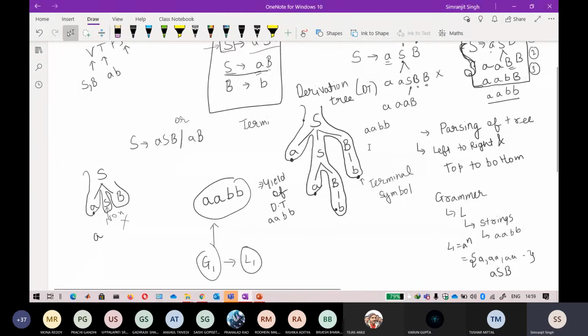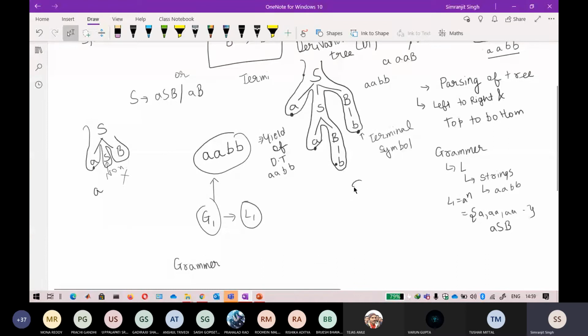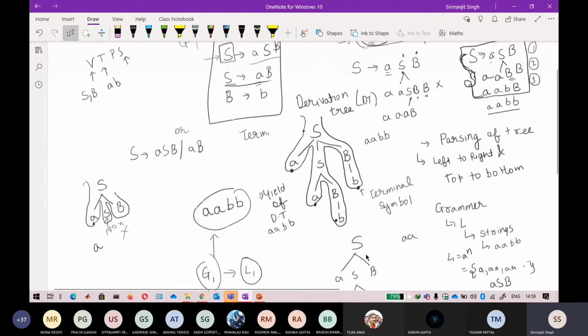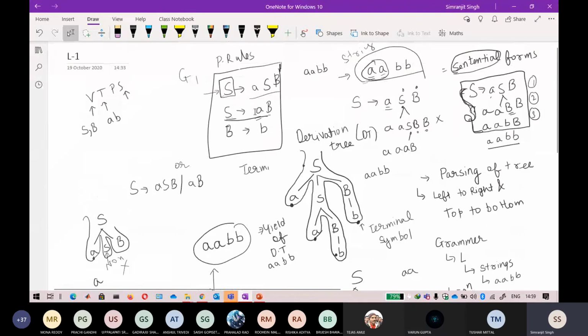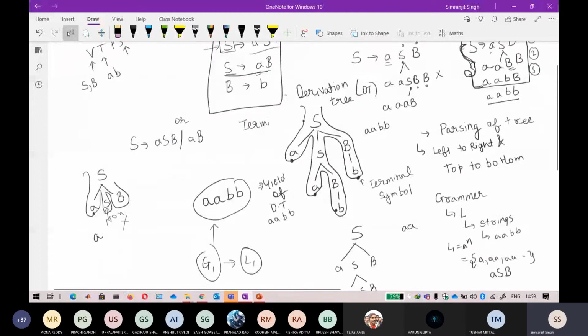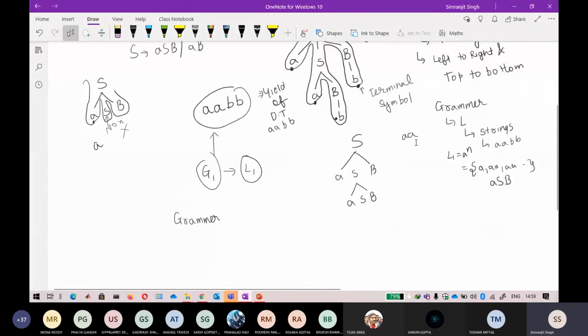Okay, so if again I take this derivation tree, if I write aSb, you can write aSb, there is no worry about that. But now if I do this, only AA I will get. If I want to derive AABB, now this S corresponds to again ab or aSb. I already got two A's, and I do not want an extra A. So I am kind of stuck here.